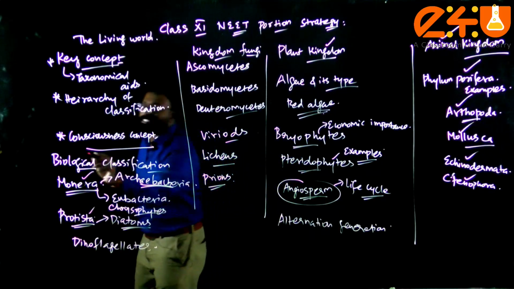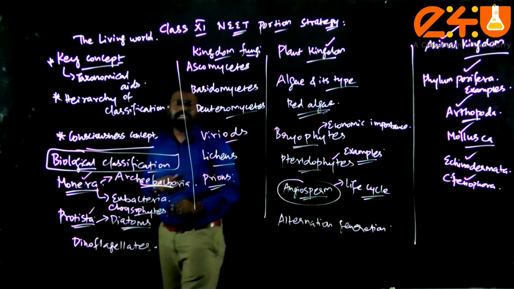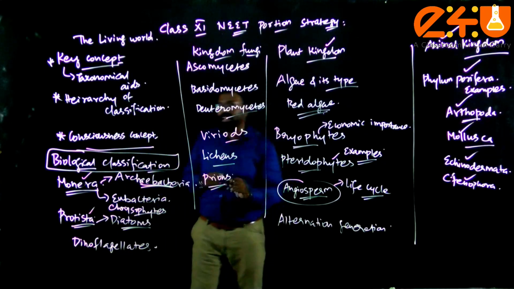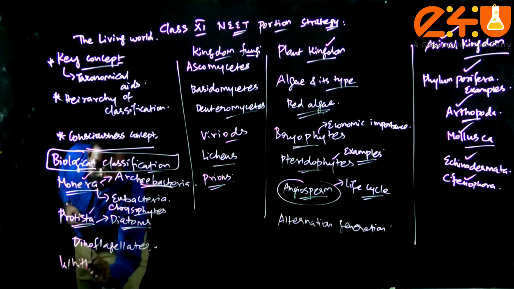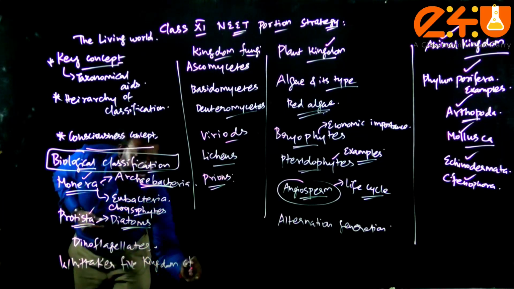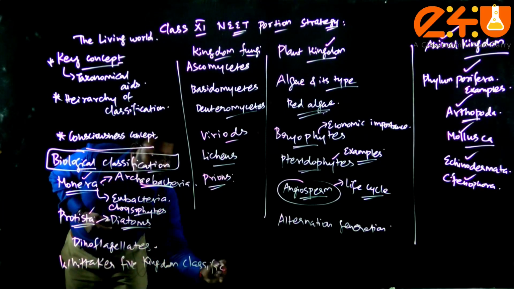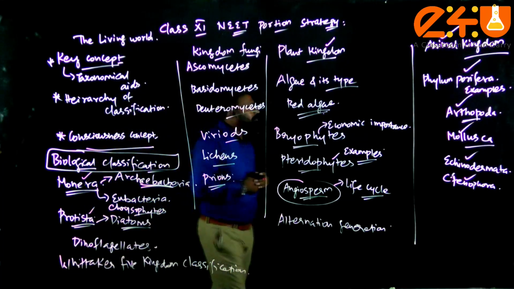In biological classification also, please confine yourself to this area more and try to practice. Very particularly, apart from this, the area to cover is Whittaker's 5 kingdom classification. Usually from a board perspective that is more important, but in the case of NEET MCQs, you need to focus more on Whittaker's 5 kingdom classification in the Animalia aspects.